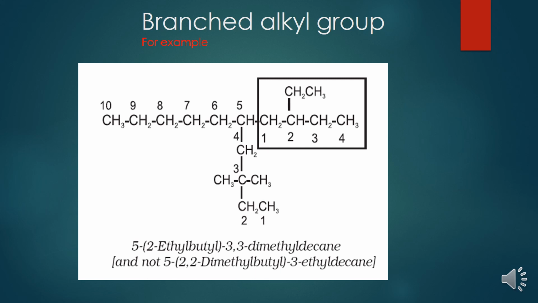On fifth position, one chain is present containing 4 carbon atoms. 4 carbon atoms means butyl, and on butyl at second position we have ethyl. So 2-ethylbutyl, and where is this branch present? On the fifth carbon atom. Then 3,3-dimethyl, since on the third carbon atom there are 2 methyl groups, decane. This is how we will write the name of this compound.